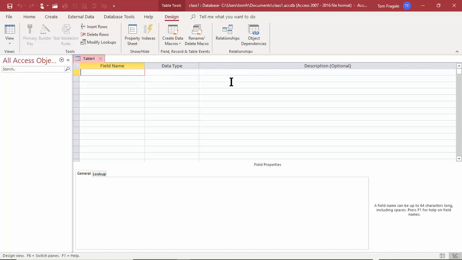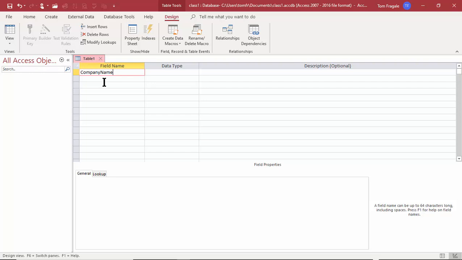So our first table is going to be a list of clients. So let's say with the clients, I want to have a company name. Now let me give you a naming standard for the fields. You don't have to use this naming standard, but many people do. So notice how each word is capitalized, and I didn't put any spaces there.